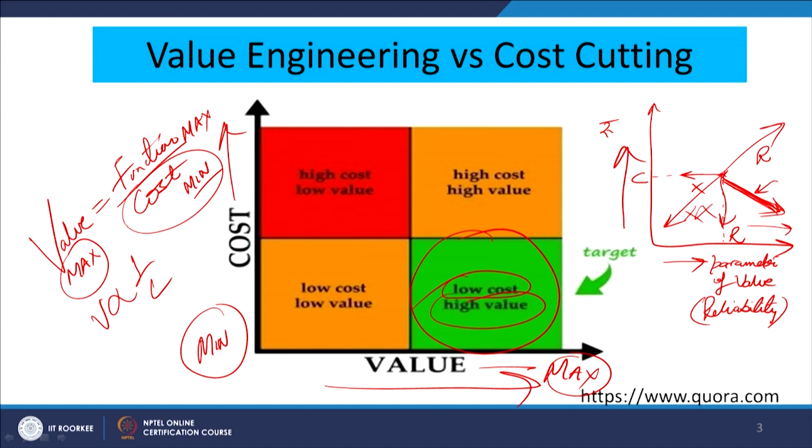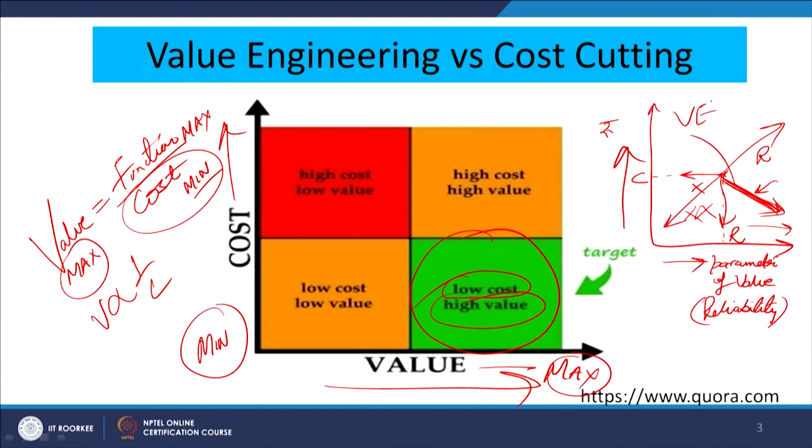So, cost we want to reduce, reliability we want to improve. Our target area as per the concept of value engineering is this particular area. If we work in this domain, cost is less and reliability is increasing. So, that is our target area.